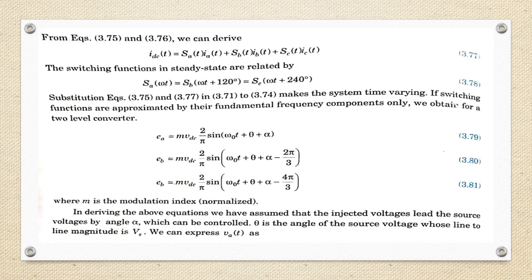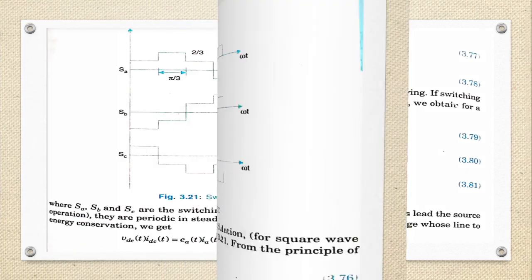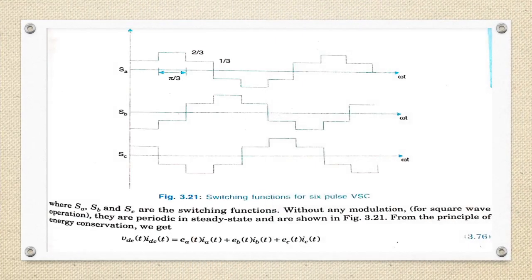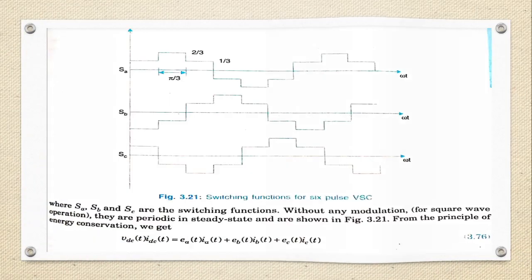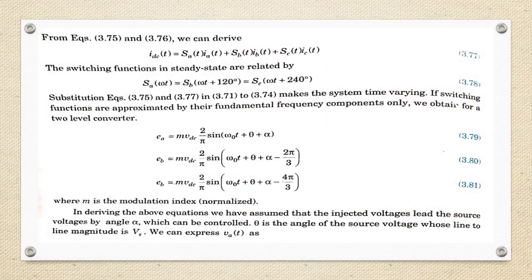So from these two equations, that is this equation for Vdc(t) Idc(t), and this equation Ea(t) equal to Sa(t) Vdc(t), we can derive Idc(t) as Sa(t) Ia(t) plus Sb(t) Ib(t) plus Sc(t) Ic(t). Switching functions in steady state are related by Sc(omega t) equal to Sb(omega t plus 120 degrees), that is Sa(omega t plus 240 degrees).